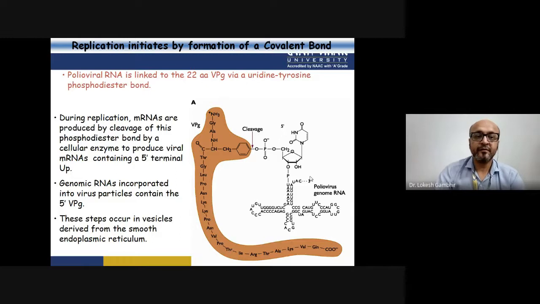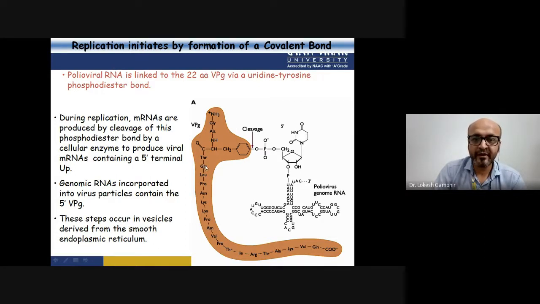Now, when we are talking about polioviruses, what is the unique part of that VPg? Why is it cleaved, and how is it cleaved? That is very important. Poliovirus is linked to a protein called VPg. Other viruses have the cap. So this VPg protein is a 22 amino acid protein.